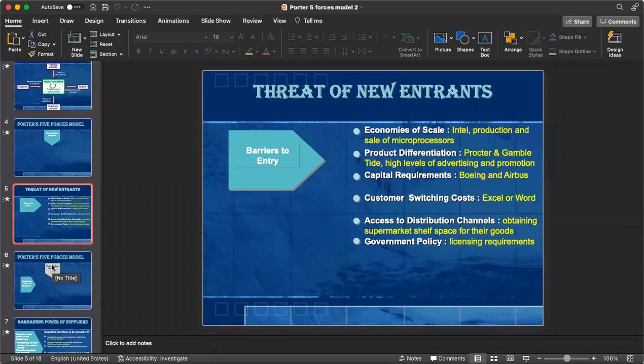Access to distribution channel. It's very simple, because whenever you need to become market leader, your distribution should be on time. Availability of the product should be up to the mark. Then only the customer will be able to purchase that and can utilize their shelf life for the future. And government also is very simple, because whenever a particular product or service is being launched, we need to keep in mind that government policies or government intervention always play a very, very crucial role in the market. So that is basically all about your threat of new entrants.